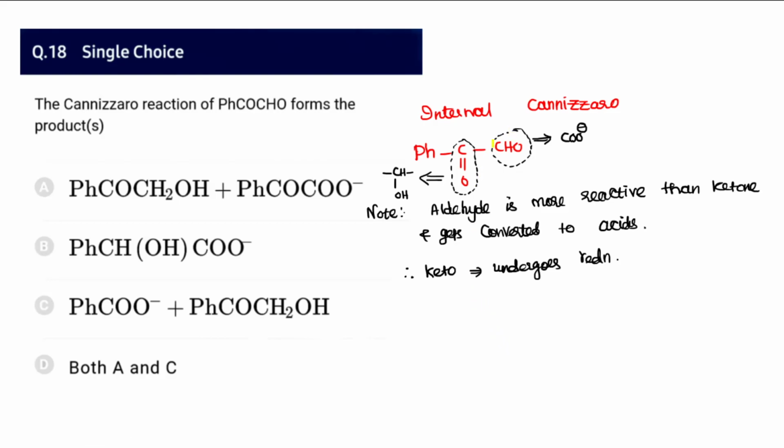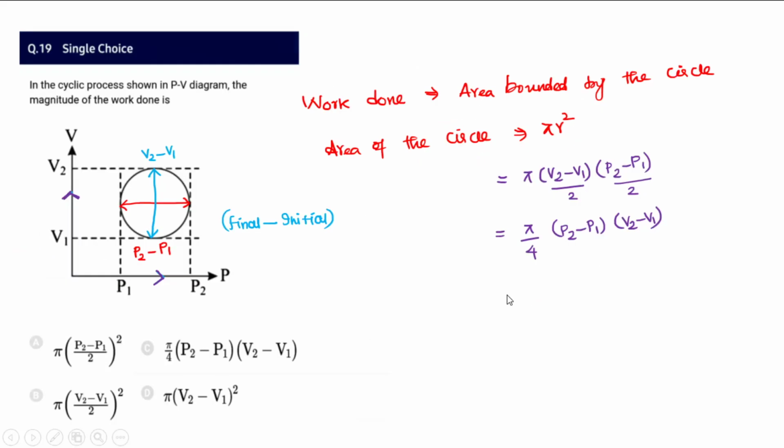into acid. So aldehyde versus ketone, when you compare, aldehyde, due to less steric hindrance, we will say is more reactive towards the attack. So aldehydes generally get converted into carboxylic acids, or the acidic part, and the C=O part is going to get reduced into the alcoholic part. So this is the part which gets reduced. Ketone is the part getting reduced into CHOH, whereas CHO transforms into COO minus. That is found exactly in B: CHOH, COO minus. So 18, option B.